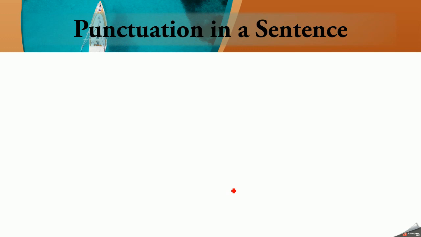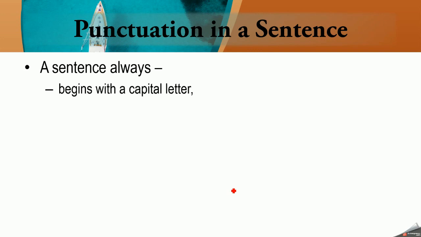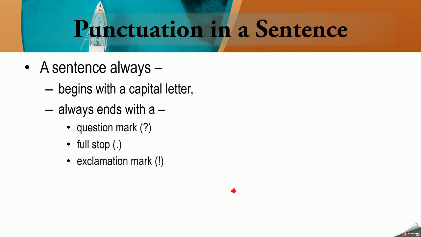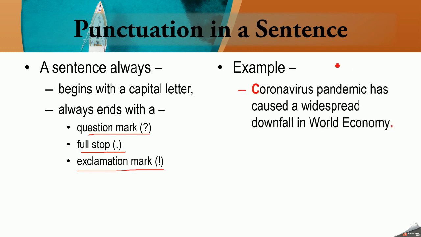Punctuation in a sentence. Now punctuation means all sorts of symbols which we use in a sentence such that the exact meaning of the sentence is made clear. A sentence always begins with a capital letter, and it always ends with a question mark, full stop, or an exclamation mark. These three things are necessary whenever your sentence has to come to an end. For example, this is a sentence here. Coronavirus pandemic has caused a widespread downfall in world economy.